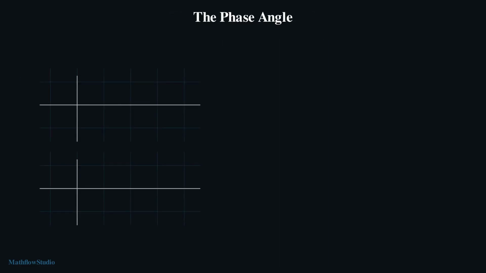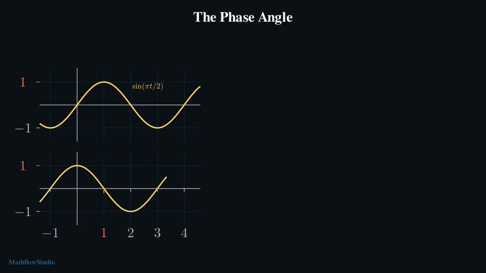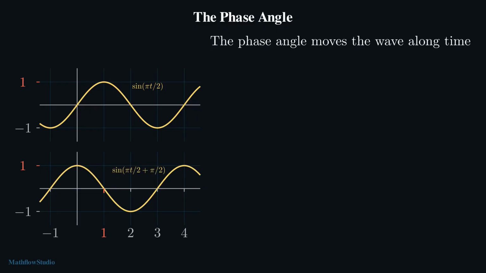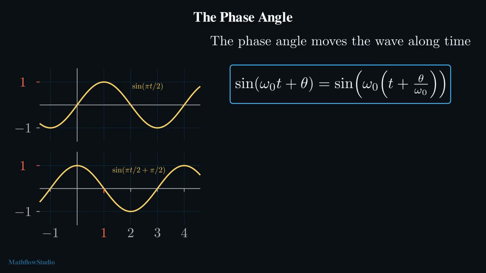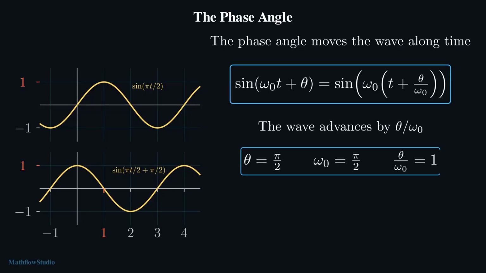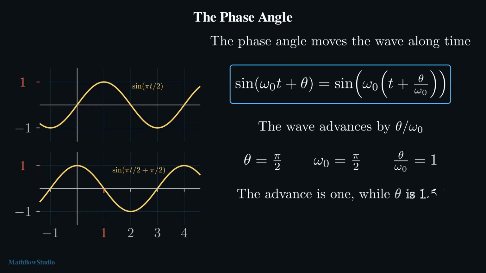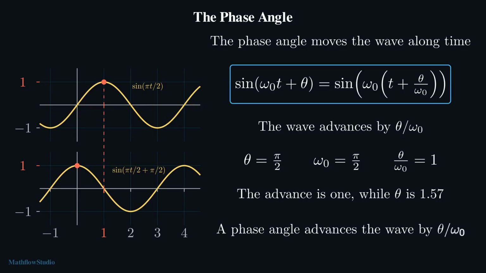2 sine waves of the same radian frequency are drawn one above the other. A phase angle moves the wave along the time axis. The phase angle can be taken inside as an advance in the time itself. The wave advances by the phase angle divided by the radian frequency. Here, the phase angle theta and the radian frequency omega naught are both pi over 2. The advance is 1 second, while the phase angle itself is about 1.57. The peak moves from the instant 1 back to the origin, an advance of exactly 1 second.